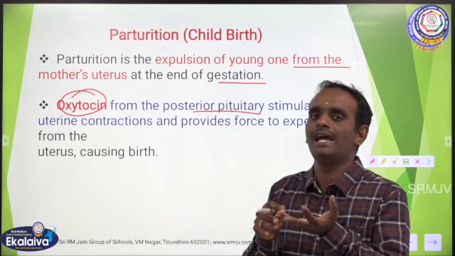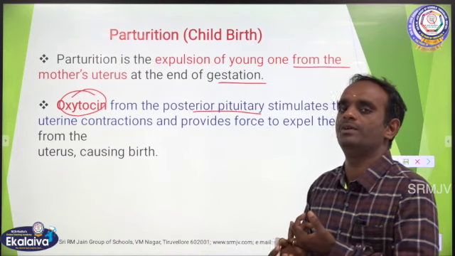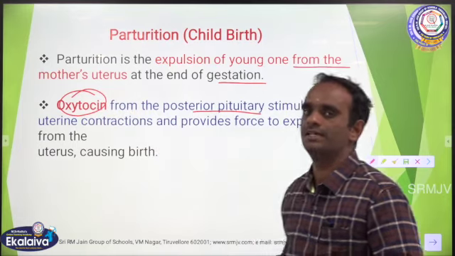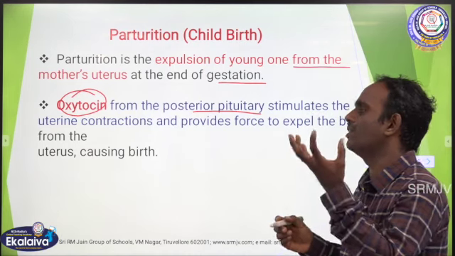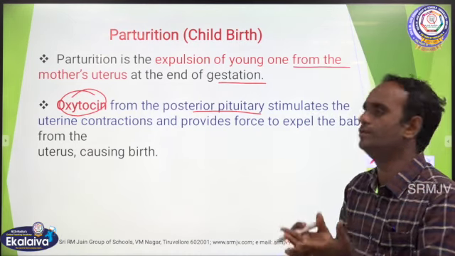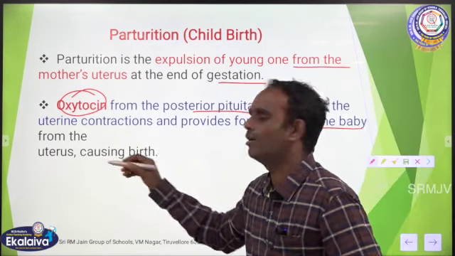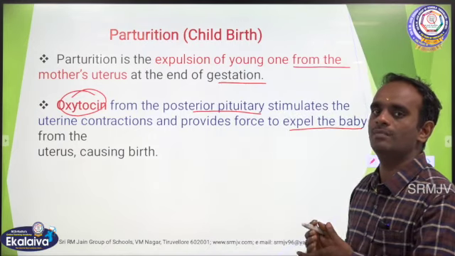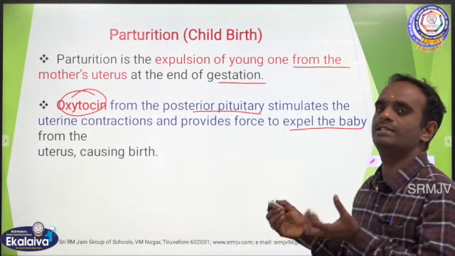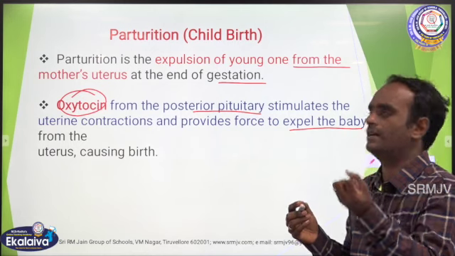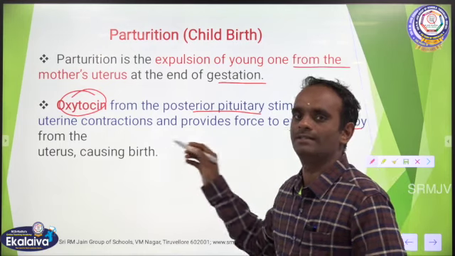You know very well, the pituitary gland has two parts, anterior pituitary and posterior pituitary. The posterior pituitary secretes a hormone called oxytocin. This oxytocin stimulates the uterine contractions. It stimulates the contraction of the uterus and provides the force to expel the baby from the uterus, causing birth. Okay. So which hormone? Oxytocin from the posterior pituitary stimulates uterus contraction and provides force to expel the baby, causing birth. Okay.